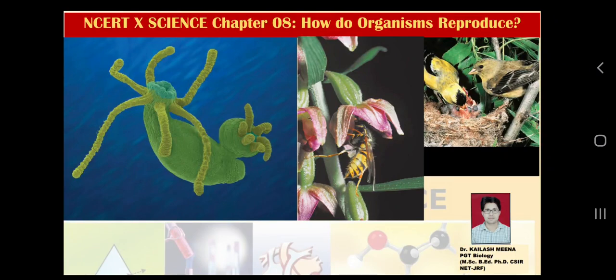Welcome students. Today we are going to start class 10 science chapter number 8, how do organisms reproduce. I am Dr. Kailash Meena and today I am going to explain the role of DNA in asexual and sexual reproduction.